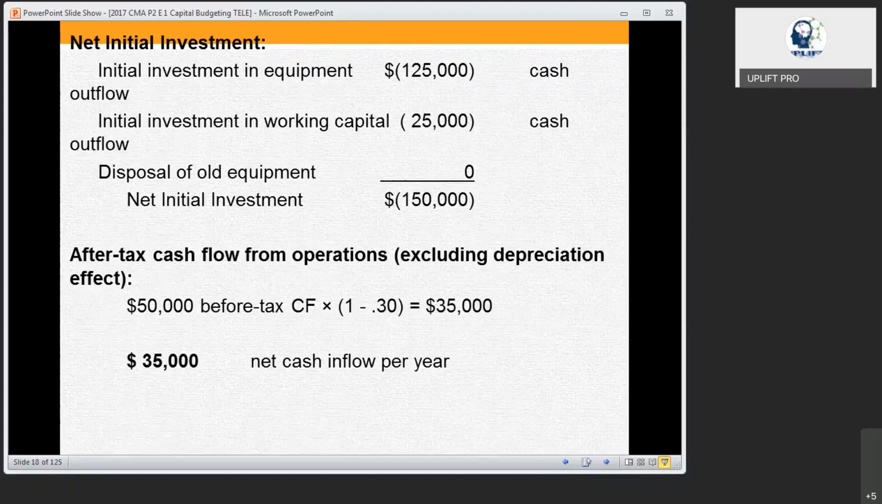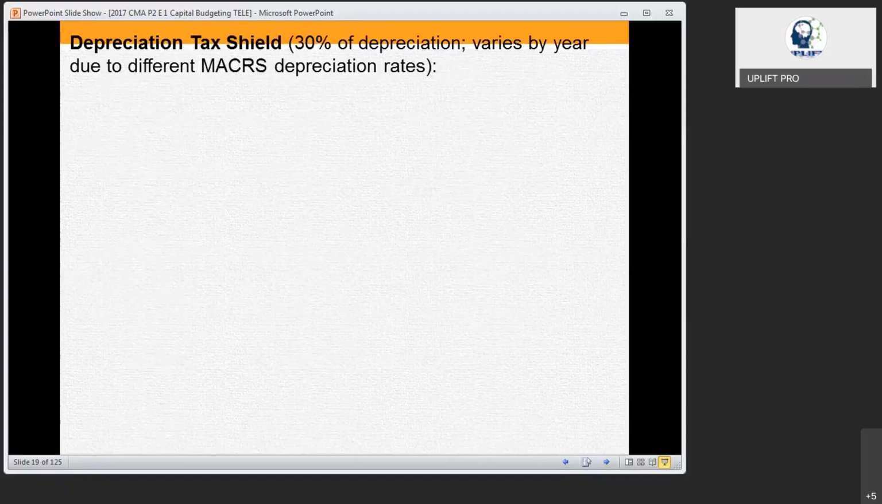Anybody remember that? Depreciation tax shield. Correct? So, what are you supposed to do? For the operation, we have to calculate each and every year what is the depreciation shield. For that, what is the formula I said? Depreciation amount into the tax percentage amount.